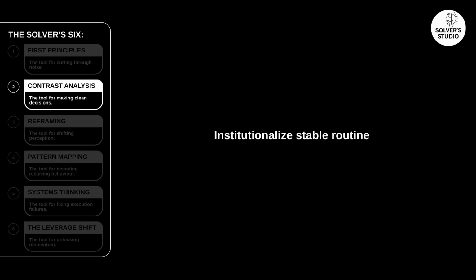Finally, institutionalize the sustainable version. Protect the baseline. If the system is 10 minutes of walking, do 10 minutes, even on high energy days. Why? Because uncontrolled intensity destroys rhythm. The goal is not maximum effort, it is repeatability. Stable systems survive emotional fluctuation.